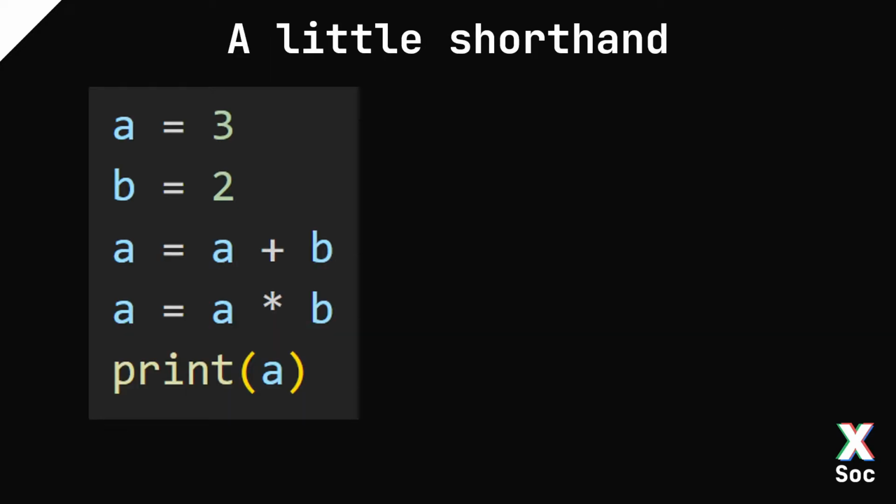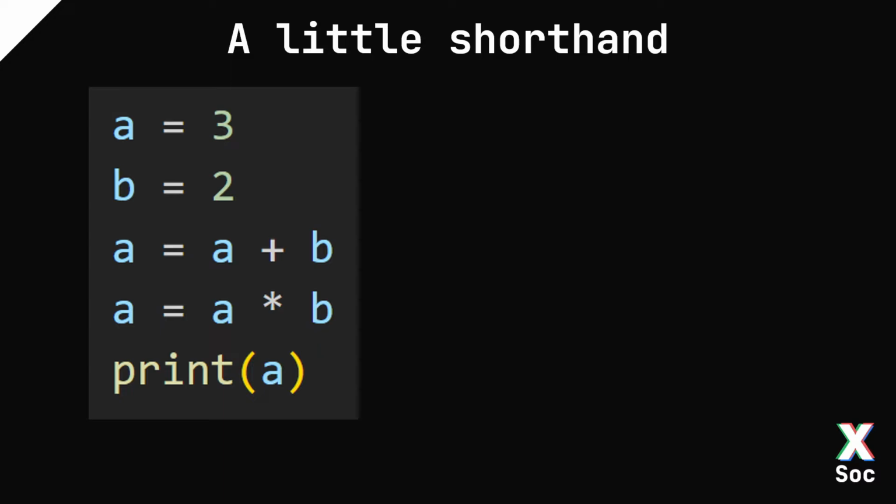I'd also like to discuss this example. So here we have a equal to 3, b equal to 2, and here we're using a twice. Now, we can do this because we care about the right-hand side of the equation first. We take a plus b, so that's 3 plus 2, and that's now 5. And now this is assigned, so here we consider the right side of the equation first, and then we assign it to the left-hand side. And now we can reuse a as 5 on the next line.